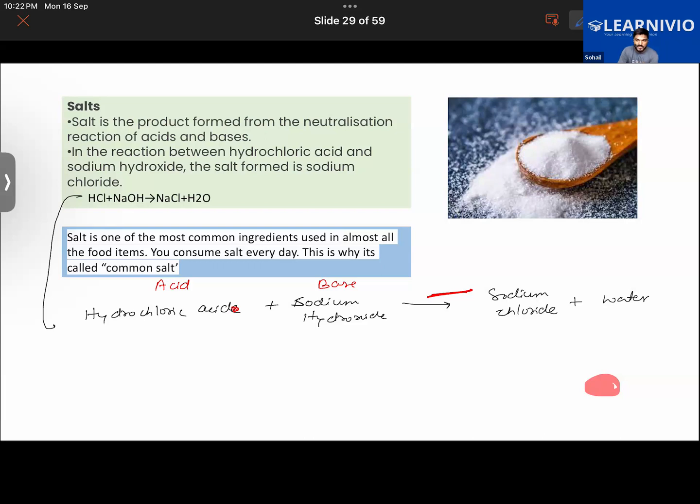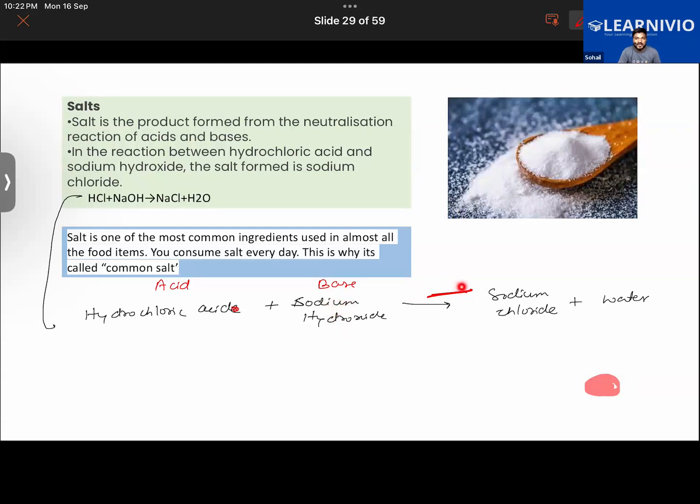Okay. So what I'm trying to say here, the name of the salt consists of two parts. For example, this here is sodium chloride. Sodium is coming from this. The name sodium has been derived from the base here, sodium hydroxide.